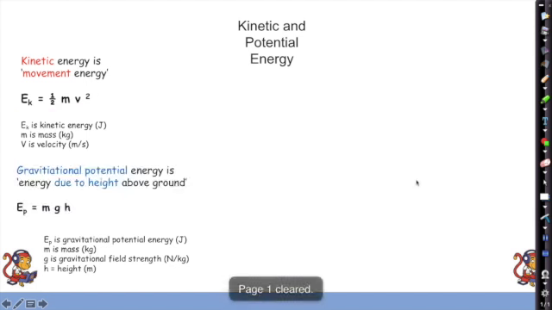Now, gravitational potential energy, so the energy due to the height above the ground, is potential energy equals mass times gravity times height. Now the units for these are down here. We've got gravitational potential energy in joules, mass measured in kilos, gravity field strength in newtons per kilo. You'll be given that in the exam. You don't need to recall that number. And the height as well.